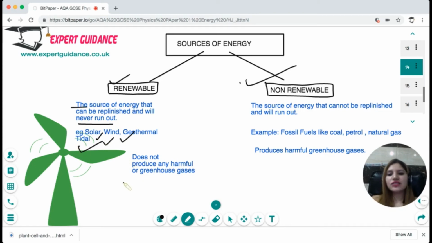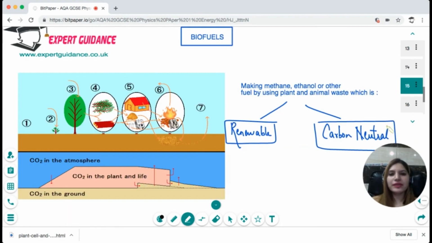And it does not produce any harmful or greenhouse gases, whereas non-renewable are the sources of energy that cannot be replenished and will run out. Example, fossil fuels like coal, petroleum, natural gas, and non-renewable produces harmful greenhouse gases.